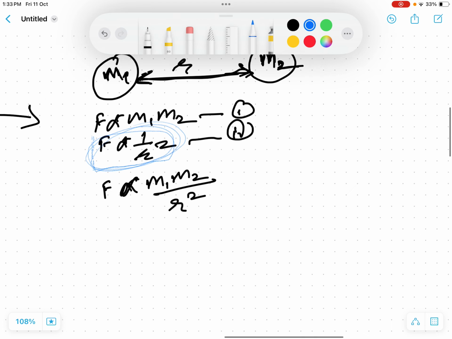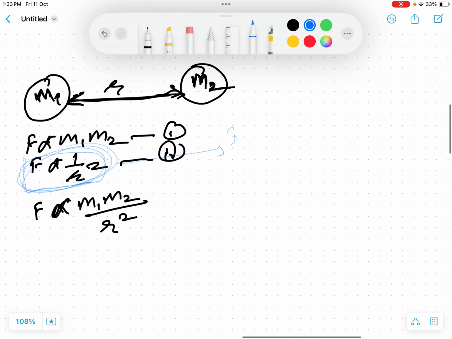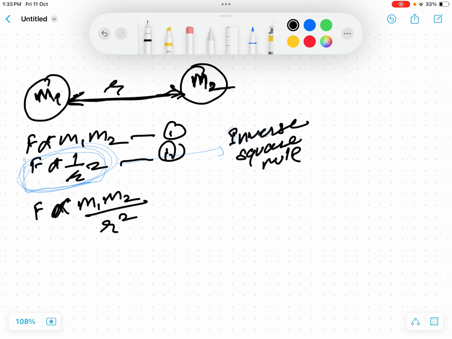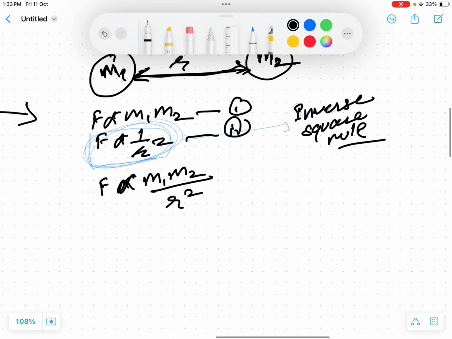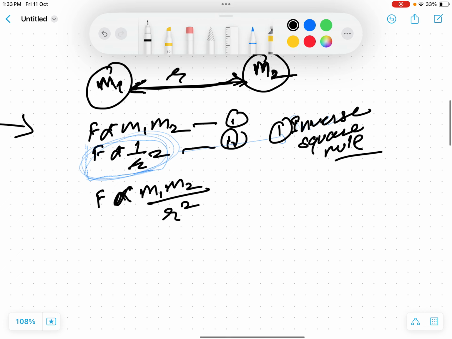This follows the inverse square law. This is called the inverse square law, and it is a characteristic of gravitational force.